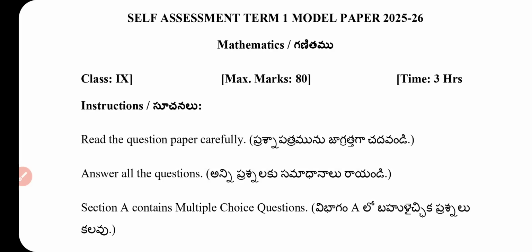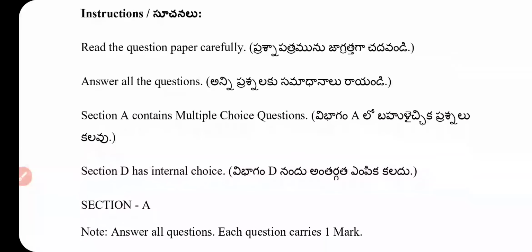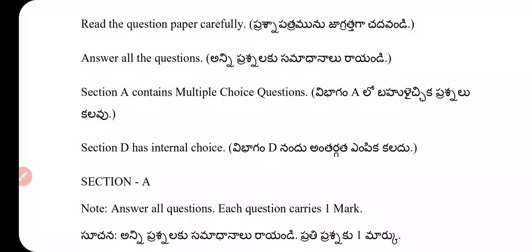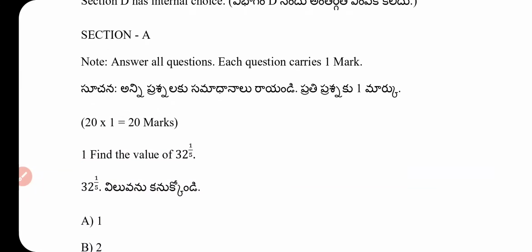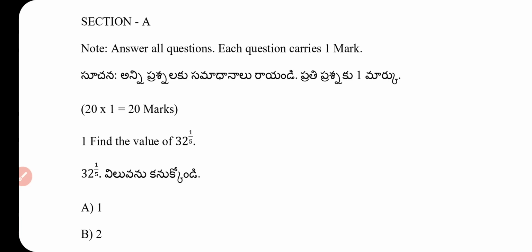Let's start the paper. Class 9th, subject Maths, max marks 80, time duration 3 hours. Read the question paper carefully, answer all the questions. Section A contains multiple choice questions. Section D has internal choice questions. Section A: answer all the questions. Each question carries 1 mark, 20 × 1 = 20 marks.